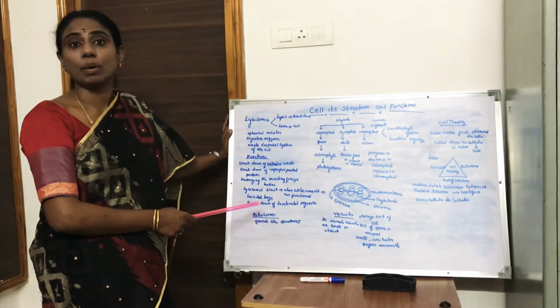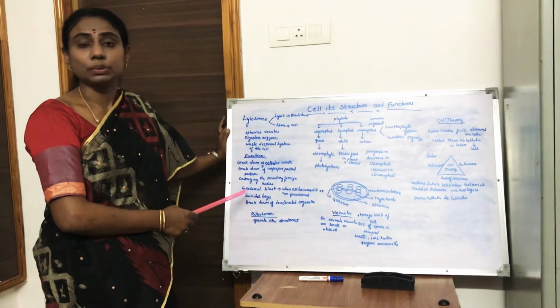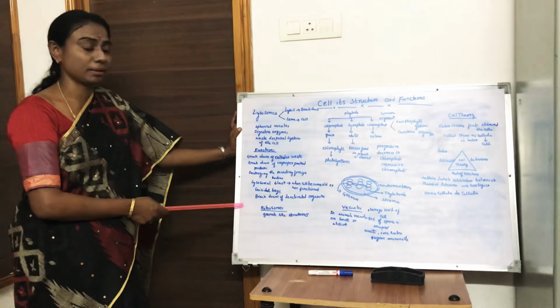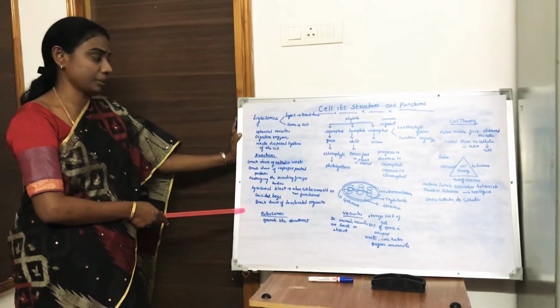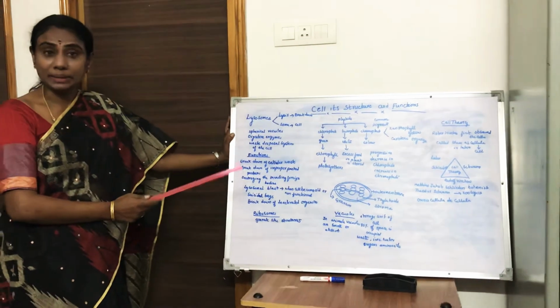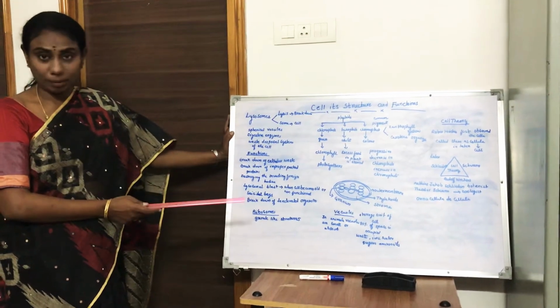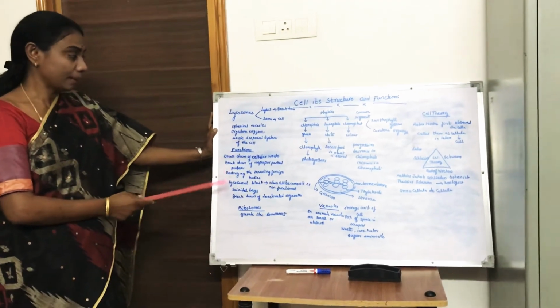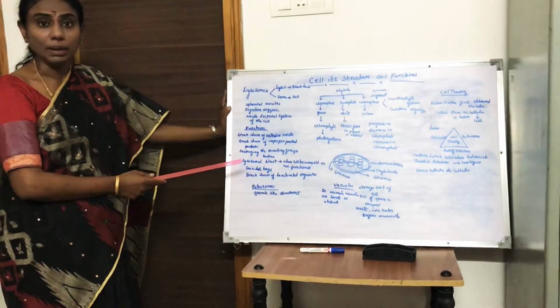That's why they are called suicidal bags. The total cell gets destroyed and the cell dies. Lysosomes destroy the worn out cell, deactivated cell, and worn out cell organelles, and help clean the cell by taking down all the cellular waste.